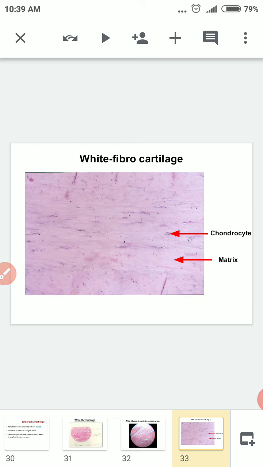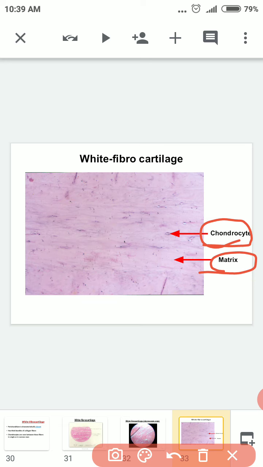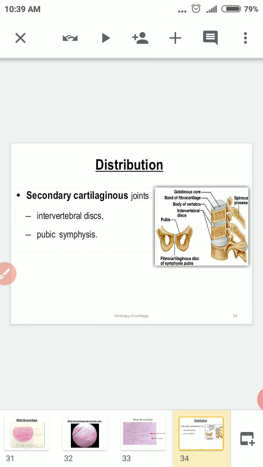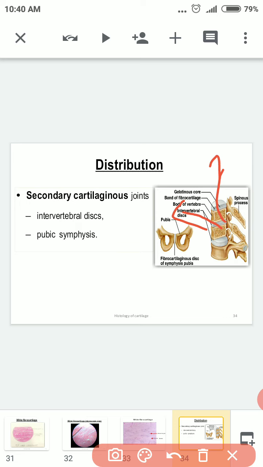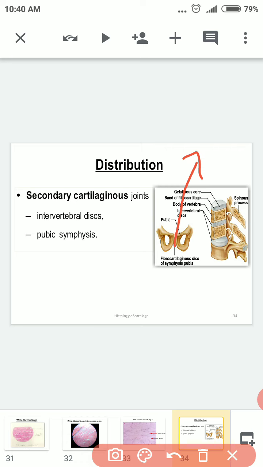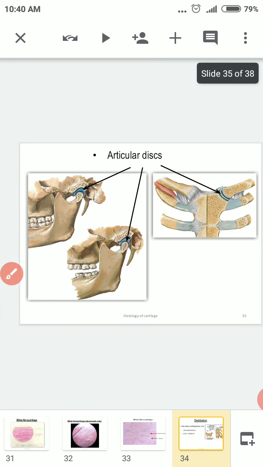This is a higher magnification of the slide you are looking at, where you can see the chondrocytes and the matrix. The chondrocytes are arranged in rows. As for the distribution of white fibrocartilage, this is a vertebra, and in between the vertebrae there is the intervertebral disc. The intervertebral disc consists of white fibrocartilage, and so does the pubic symphysis, that is the pubic bone. So remember, white fibrocartilage is present in the intervertebral disc and pubic symphysis.